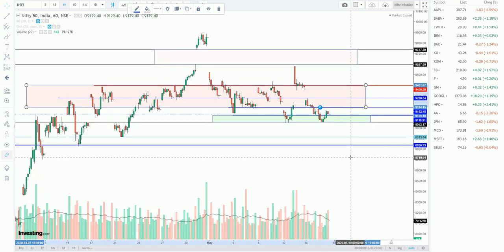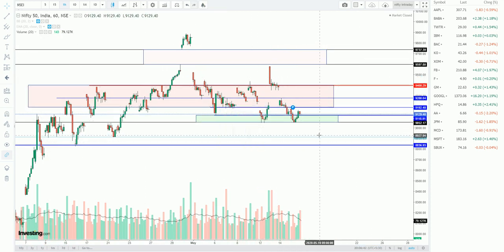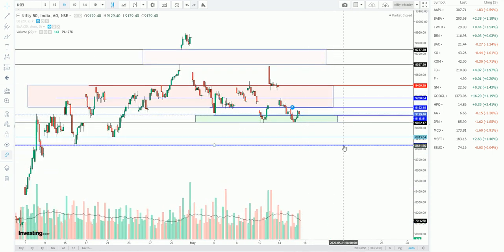So now breaking this green zone will definitely take this to 8900 and then the 8800 level. That is what is visible in the intraday setup. To complete the big triangle here, it is likely to move towards this and the triangle will get filled. That is what is visible in this intraday setup. So one can take trades according to this, and also keep watching the option chain.